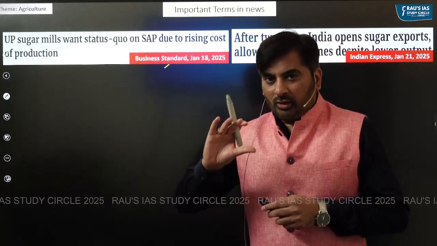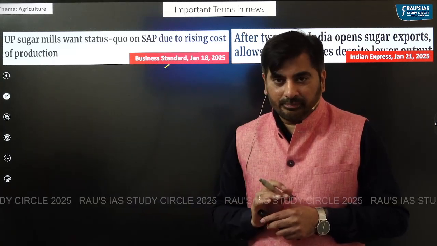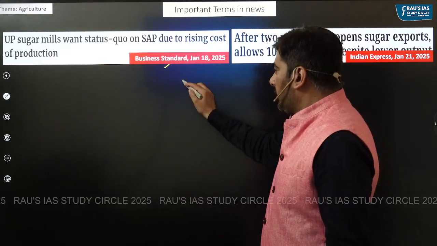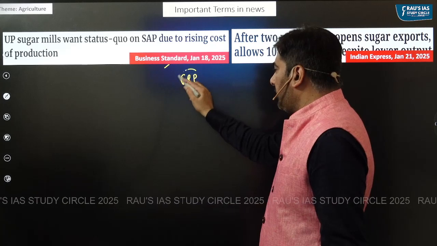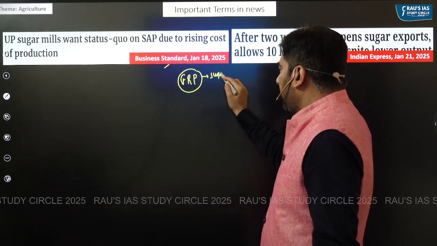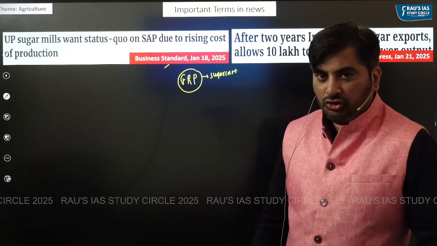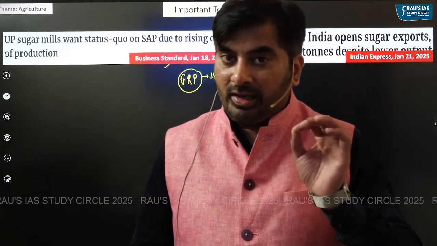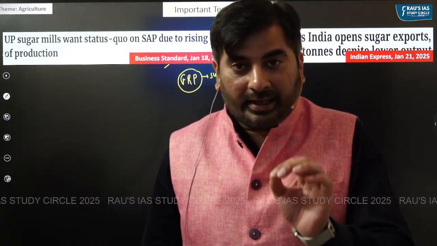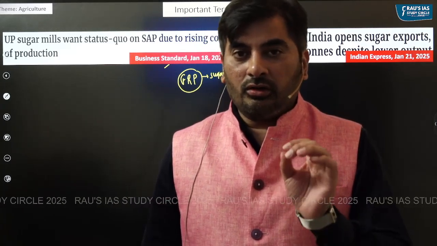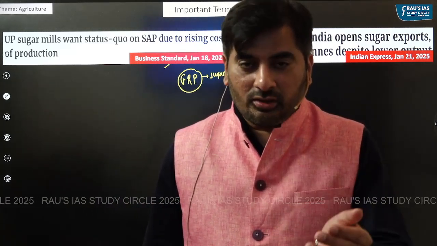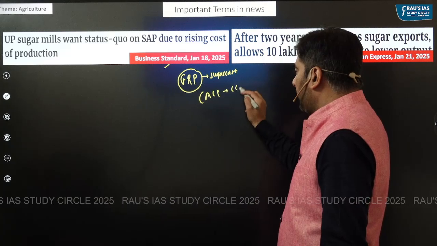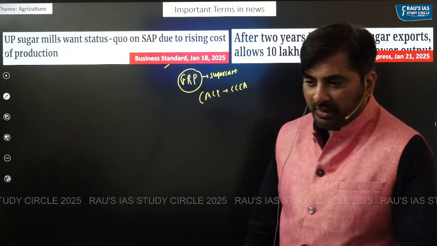All of you know about MSP, minimum support price. Similar to MSP which is announced for food grains, the government of India announces FRP for sugarcane. This FRP for sugarcane is announced by the Cabinet Committee on Economic Affairs based upon the recommendations of the Commission on Agricultural Costs and Prices. So based upon the recommendations of CACP, the Cabinet Committee on Economic Affairs will announce FRP.